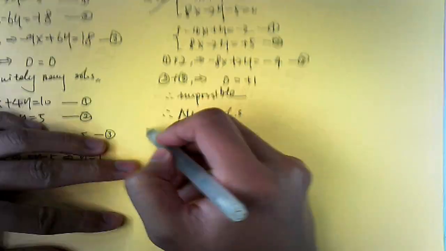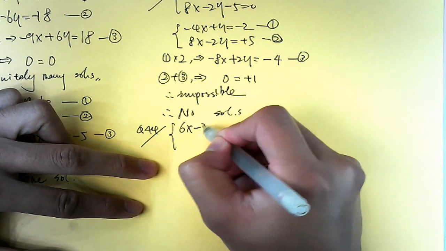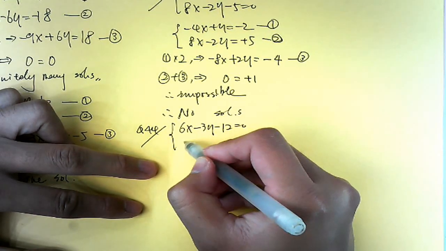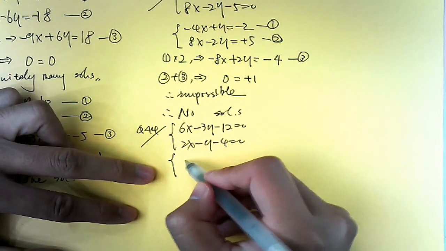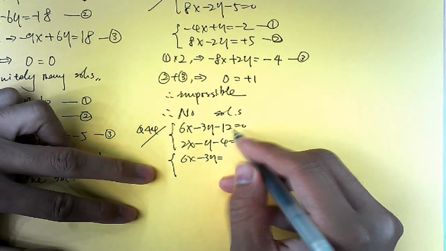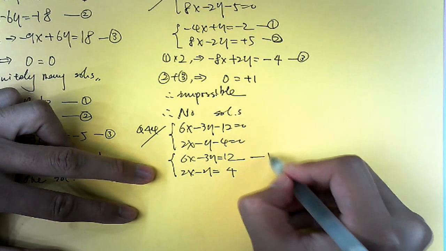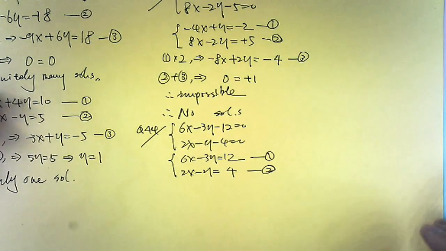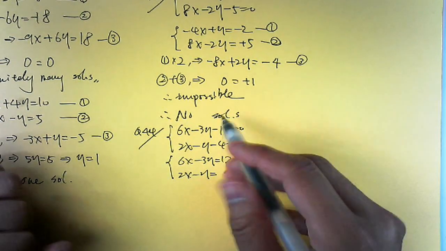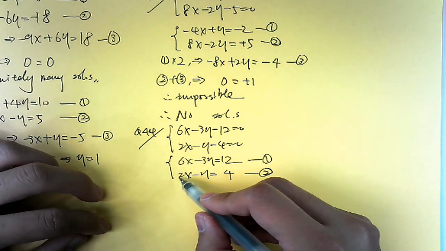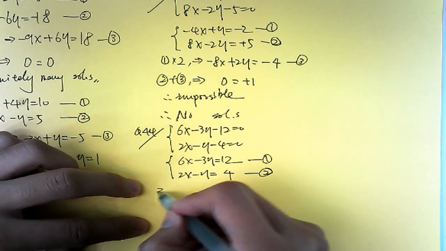So I'll do one more. 44. 6x minus 3y minus 12 equals 0. And then 2x minus y minus 4 equals 0. Move all the numbers to one side. So this is equation 1, this is equation 2. So next, let's say you want to eliminate the x. So what you have to do, you times the equation 2 by minus 3.